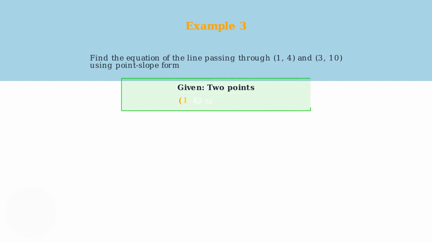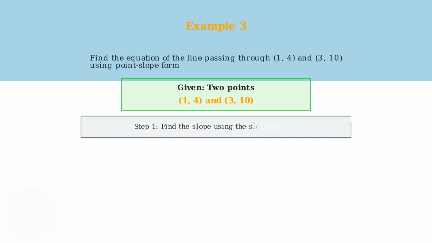For our final example, we're given 2 points, 1, 4 and 3, 10. We need to find the equation using point-slope form. Since we don't have the slope directly, we'll need to calculate it first. Step 1, we find the slope using the slope formula. m equals y sub 2 minus y sub 1 over x sub 2 minus x sub 1.